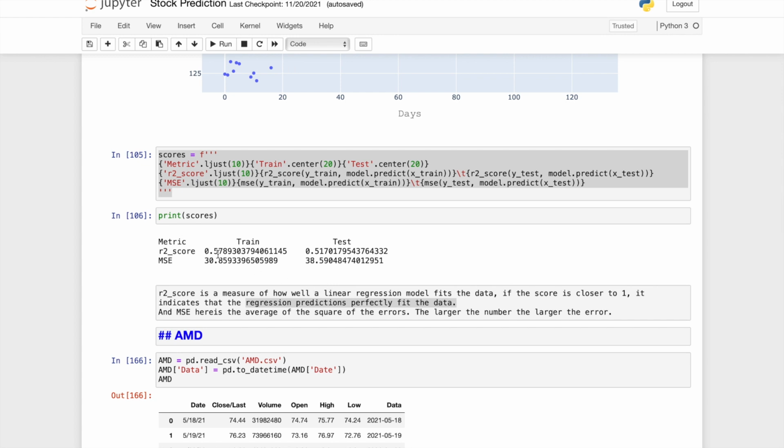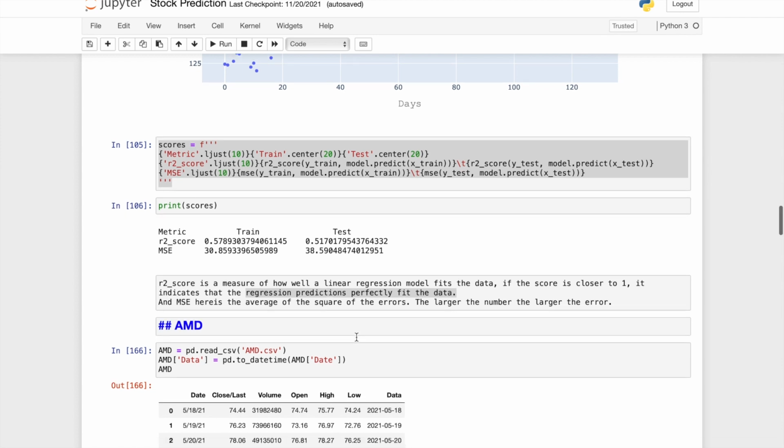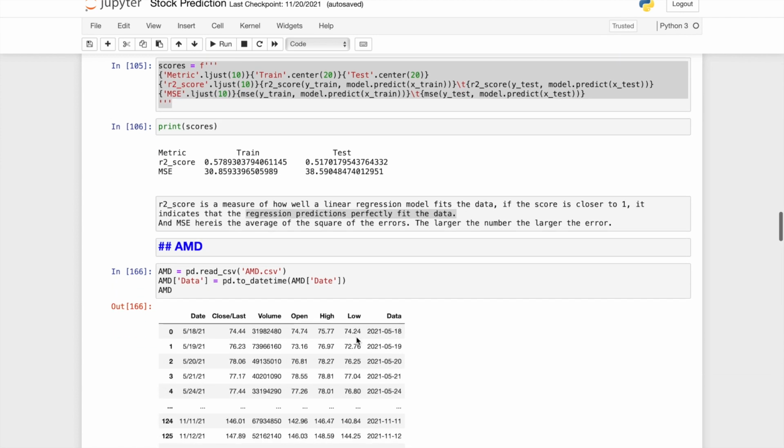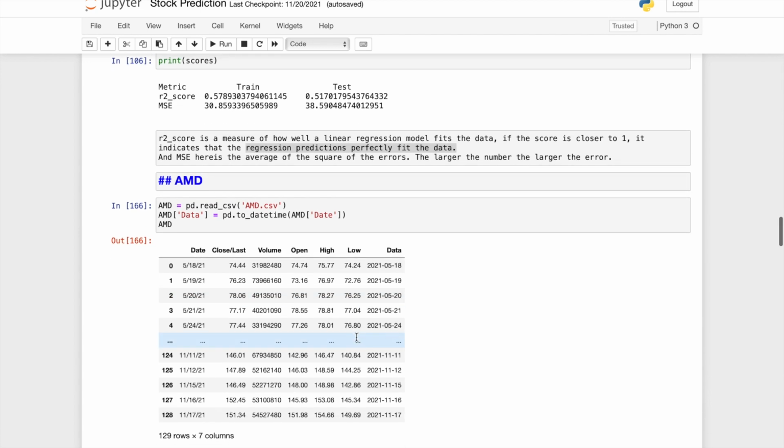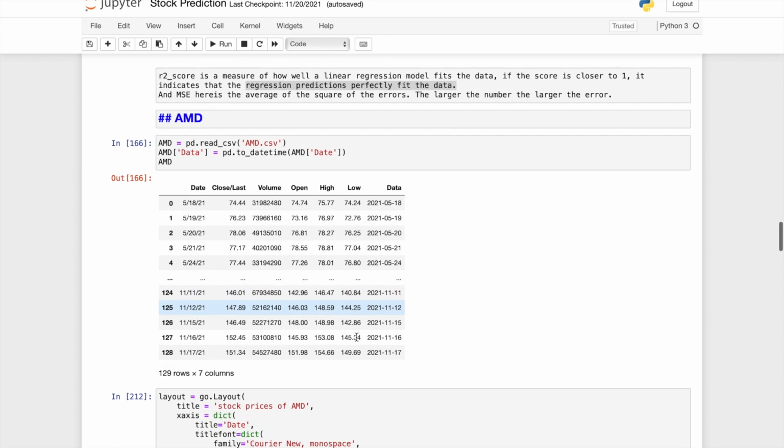We also have our R-squared score and mean squared error here. The R-squared number shows how well a linear regression model fits the data, and mean squared error measures the error.